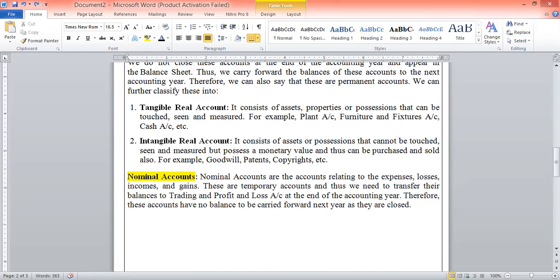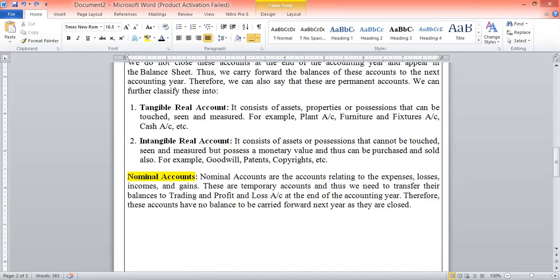Now, last but not the least, that is your nominal account. Guys, nominal accounts are the accounts relating to all the expenses, losses, incomes, and gains. These are your temporary accounts. As you have read above, the real accounts are permanent accounts whose closing balances will be transferred to the next year. But nominal accounts are temporary accounts.